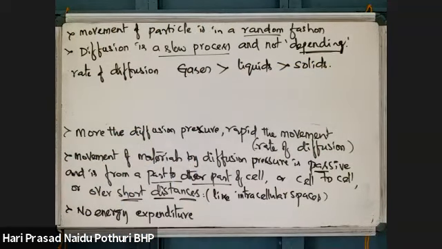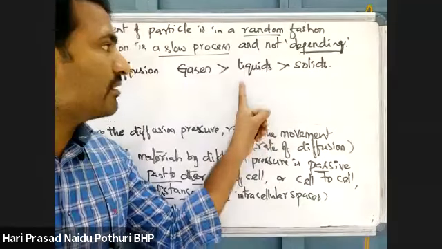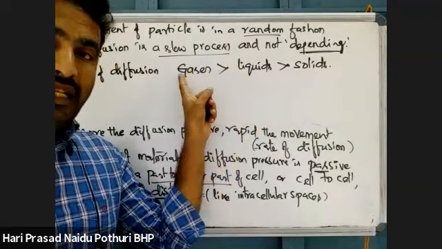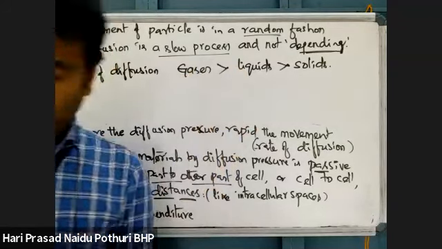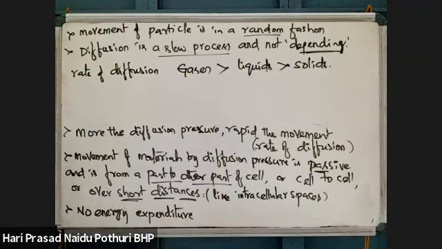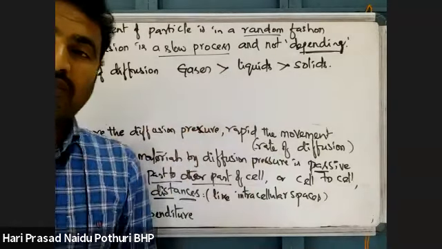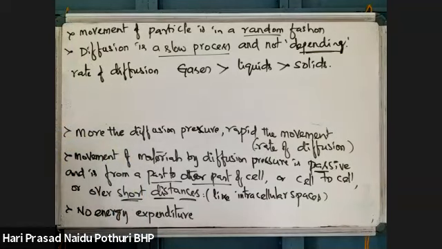Why are gases faster than liquids, and liquids faster than solids? It is due to their density and particle movement, which play an important role.